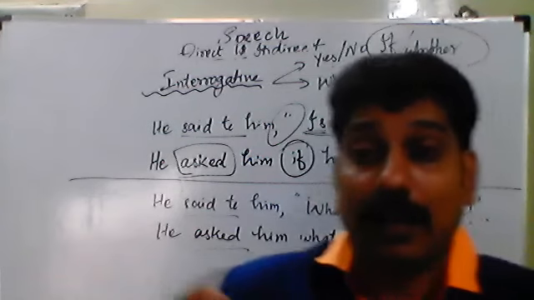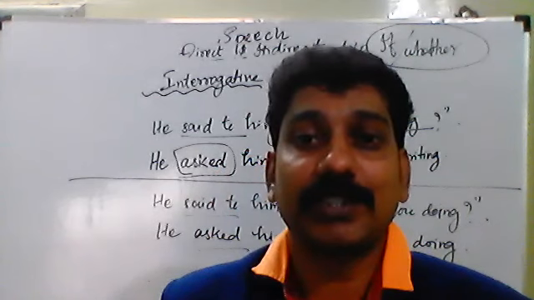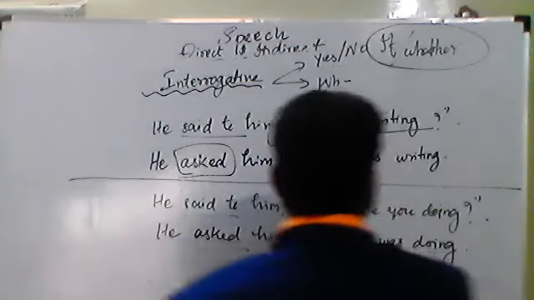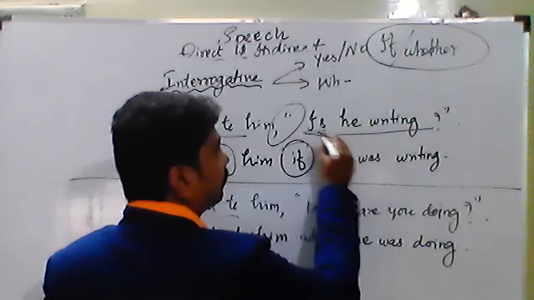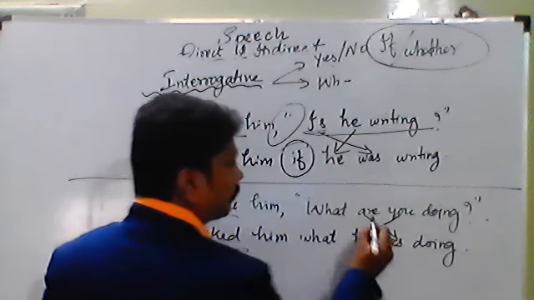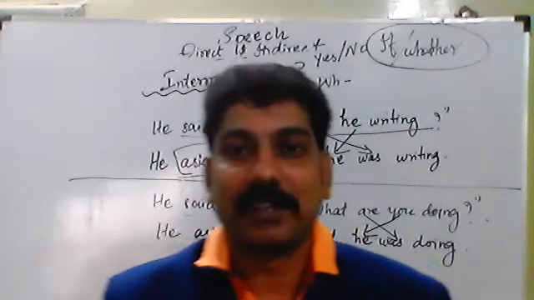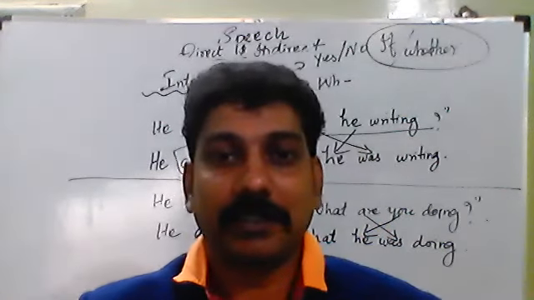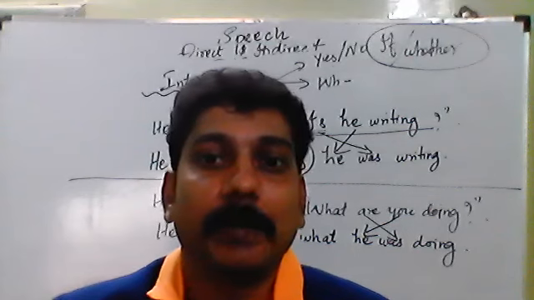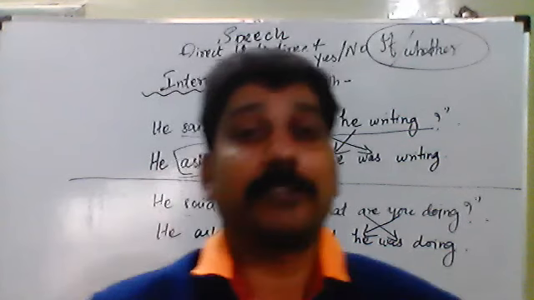Then, only in these interrogative types of sentences, one important rule is there. After completion of the answer, we have to check the subject and verb. So this will come in cross. The subject will go to the other place and the verb will come to the other place. That is a very important rule that we have to follow in these interrogative types of sentences.